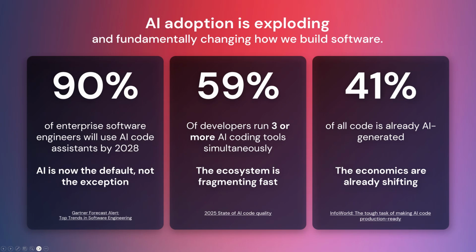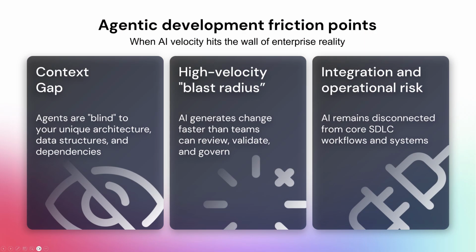Let's talk for a moment about the challenges we're facing as developers and enterprise organizations. AI adoption is accelerating rapidly, and it's fundamentally reshaping the economics of software development. By 2028, nearly 90% of engineers will rely on AI assistance. We've reached a clear tipping point, and AI is now the default, not the exception. At the same time, almost 60% of developers are using 3 or more AI tools. This creates a fragmented and increasingly difficult to manage ecosystem. And with over 40% of code already machine generated, we're now operating at a scale where traditional human-only review simply can't keep up.